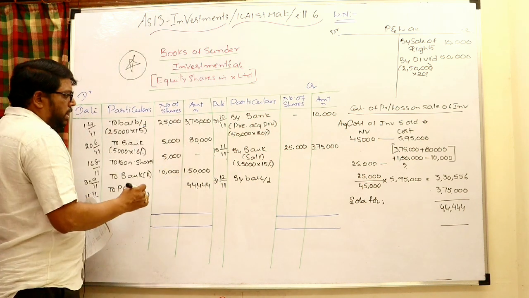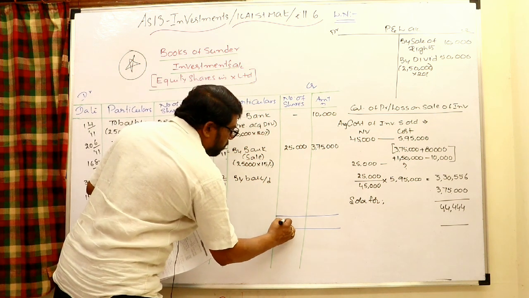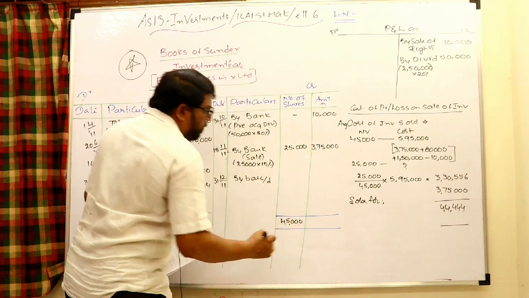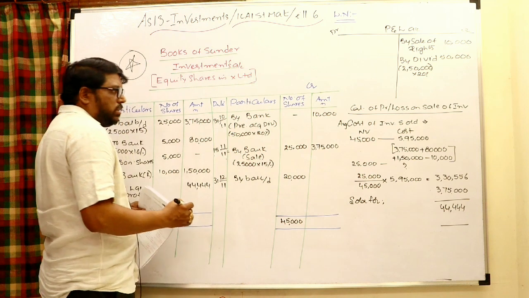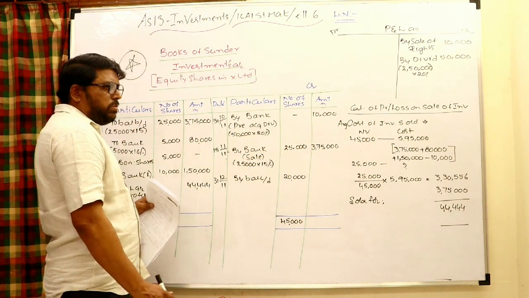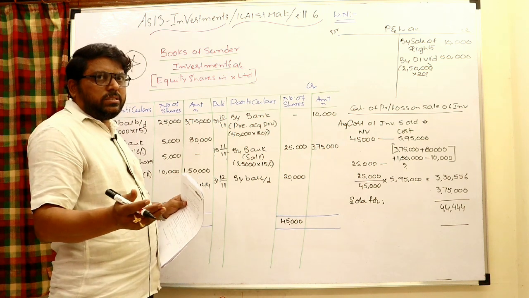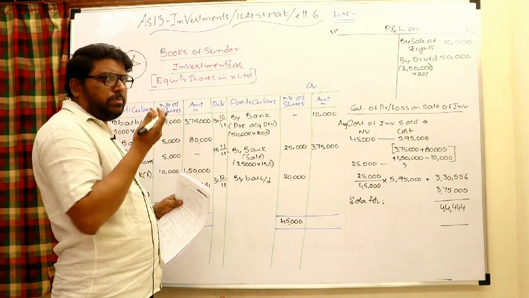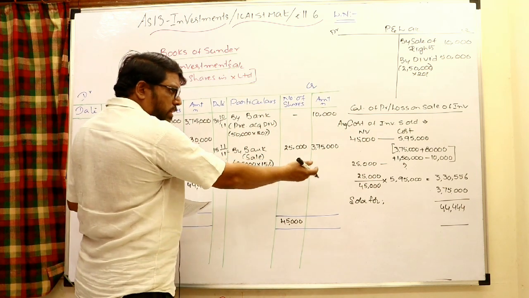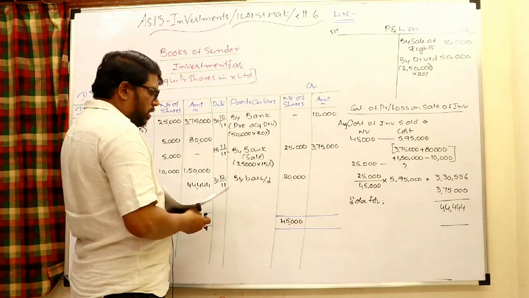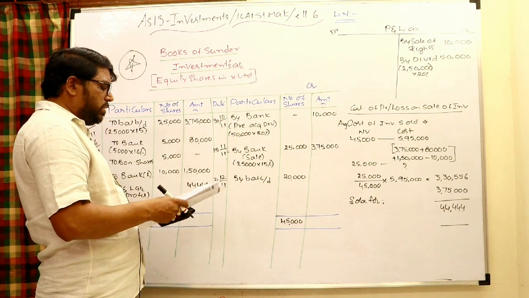Totally the investments we are having 45,000, but out of them only 20,000 investments are still on your hand as balance. Truly these investments are to be valued at cost or market price, whichever is lower. When market price is given, then you need to compare. But when market price is not given, then I have to write cost price. Obviously if I balance here, it will be the cost price only.